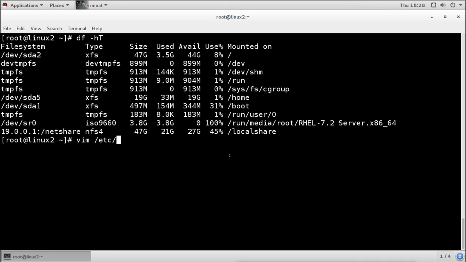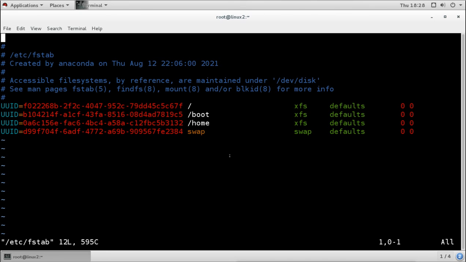Under /etc/fstab, we will add the entry for our network share. So here I will add the share which is coming from this server, and the name of the directory is this. Then I want to mount this directory on my local share. Now what is the file system type?